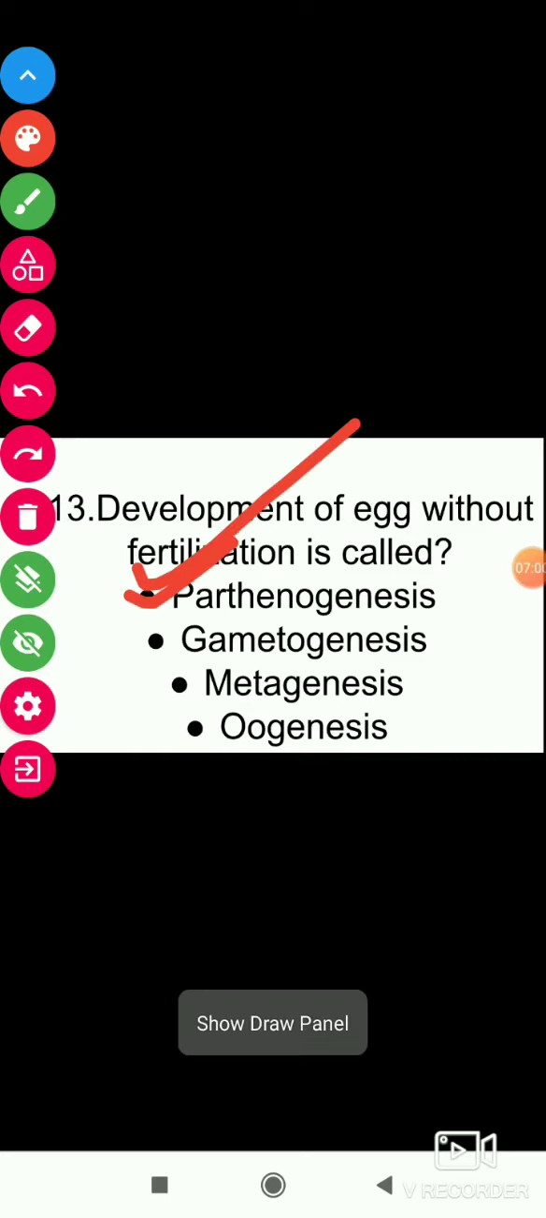The development of an egg without fertilization is called parthenogenesis. Gametogenesis is the process in which cells undergo meiosis to form gametes. Metagenesis is the alternation of asexual and sexual reproduction. Oogenesis is the production of a mature egg. The answer is parthenogenesis.